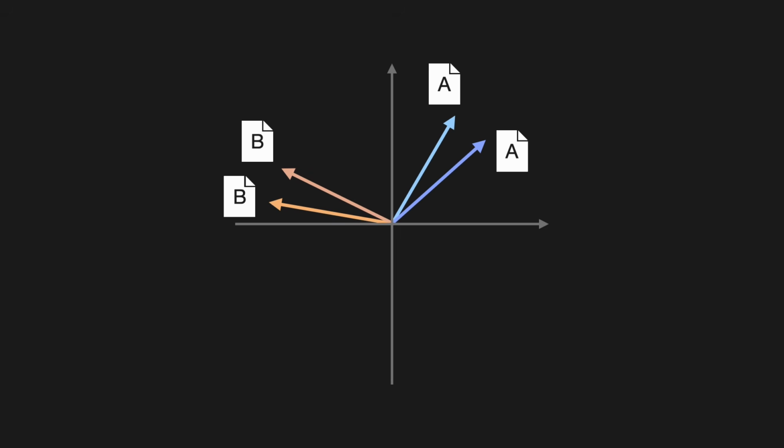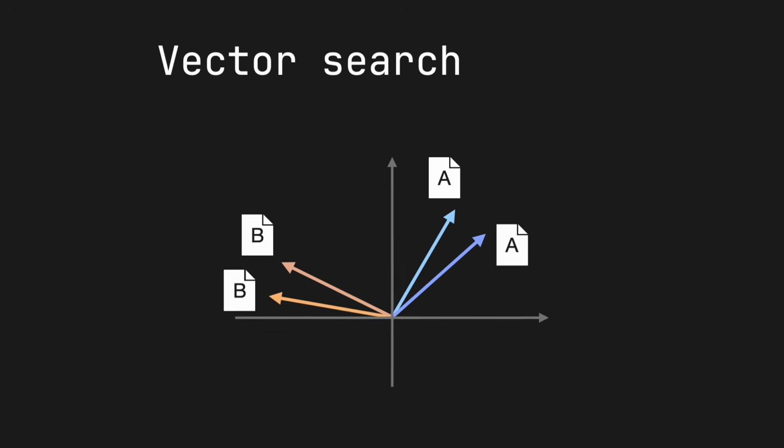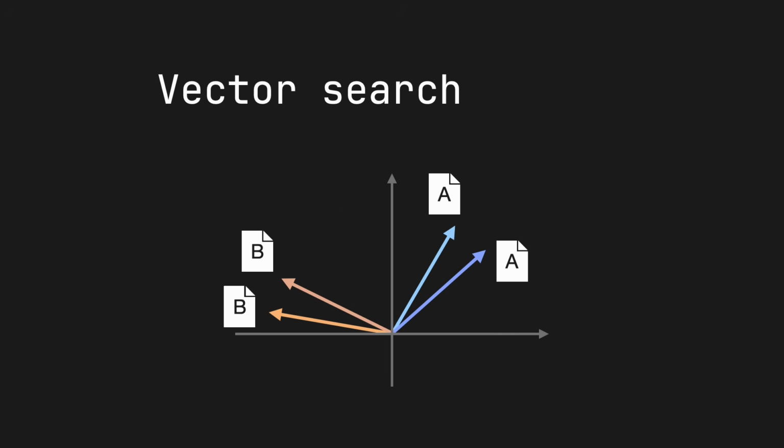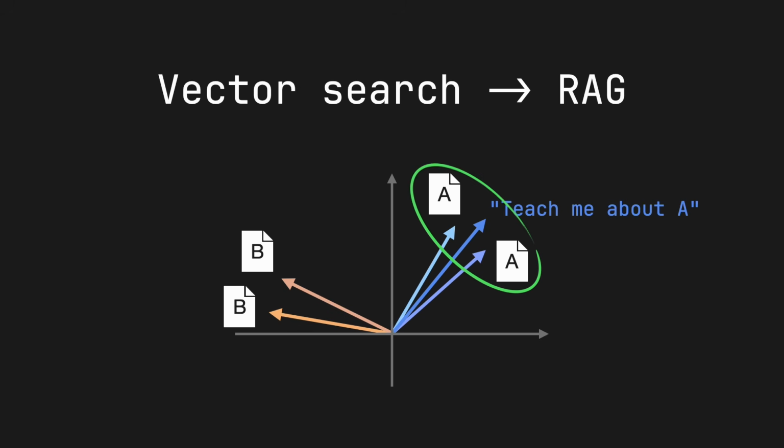What's cool about this is that similar pieces of text will tend to have similar embeddings. This is the basic motivation for vector search, which is often used for retrieval augmented generation, or RAG. That's where you embed a user's query and add similar documents to your model's context. This helps ground your model's response in factual information, i.e., it helps stop it from making stuff up.